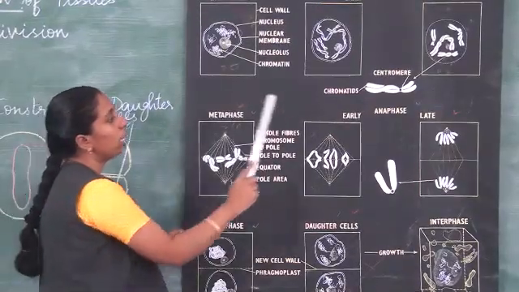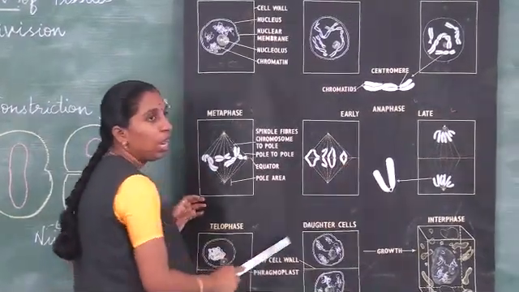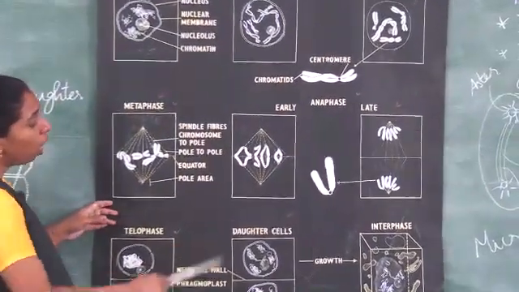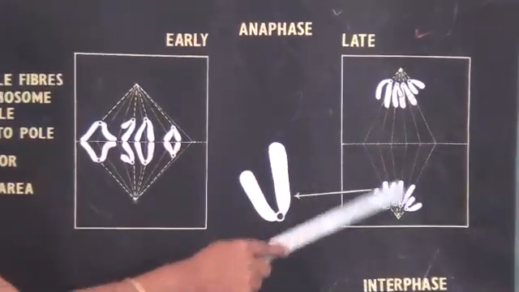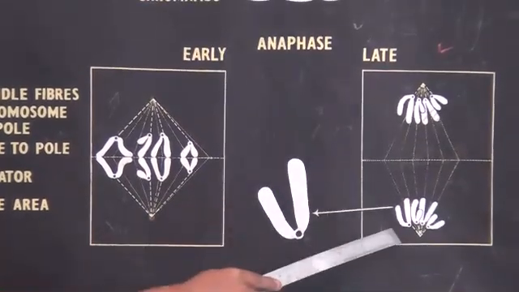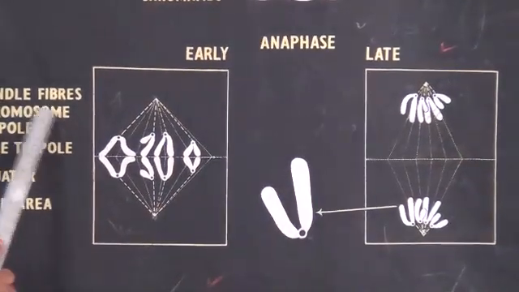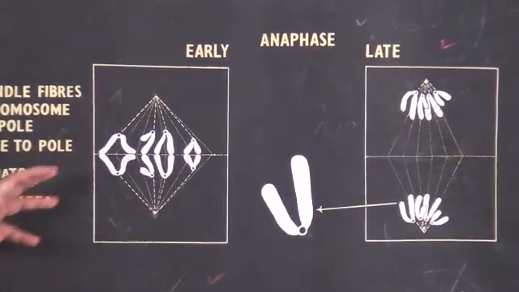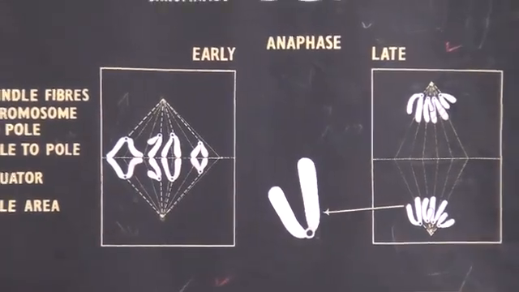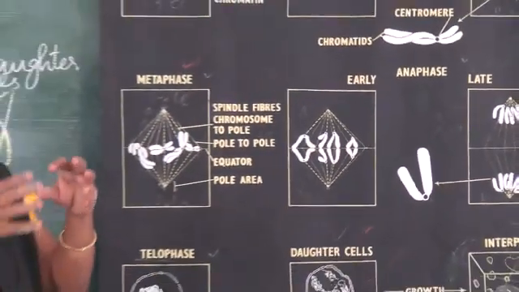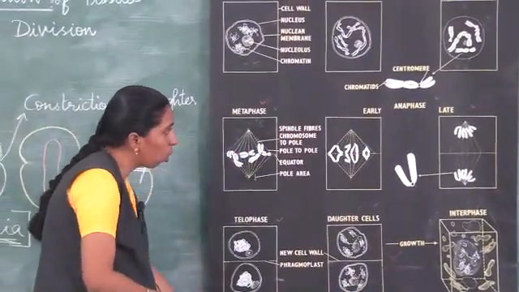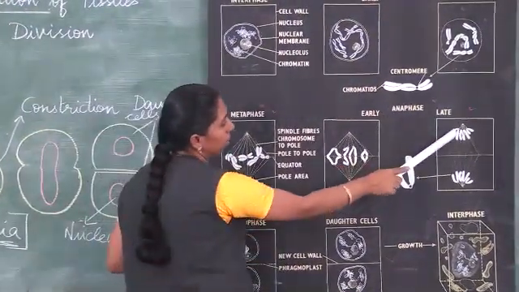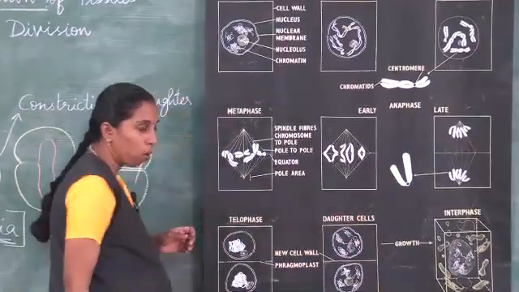The next one is the anaphase stage. In anaphase stage, all the chromosomes will be pulled towards the poles. All the chromatids will be pulled towards the poles with the help of spindle fibers. These spindle fibers will pull the chromosomes which are arranged in the middle towards the poles. So that stage is called anaphase stage.